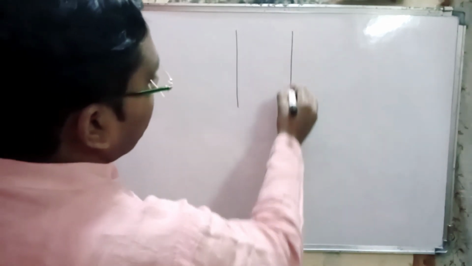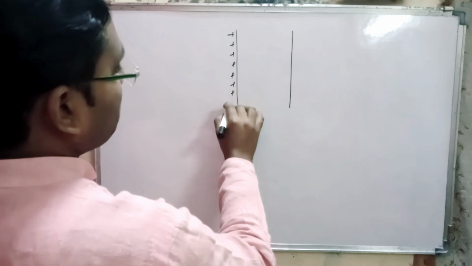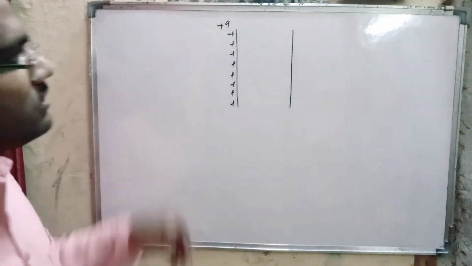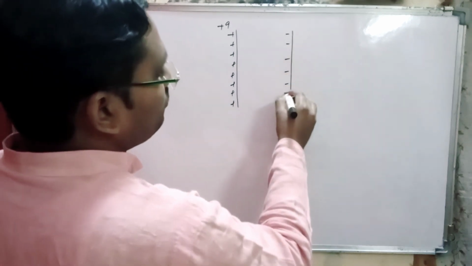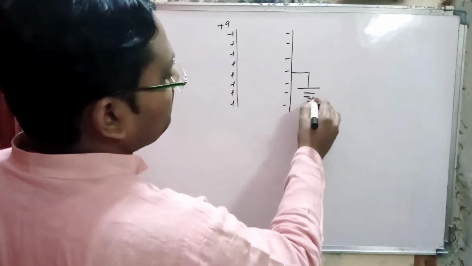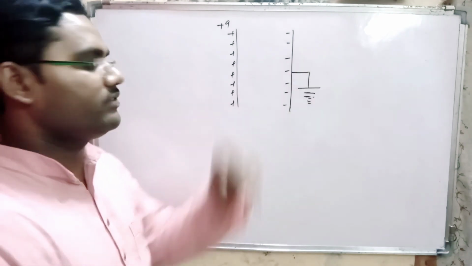Now here is a parallel plate capacitor. Charge on the first plate is plus Q given by the source, and the charge on the second plate is produced due to induction, and the outer surface is connected with earth. That means there is no charge on the outer surface.